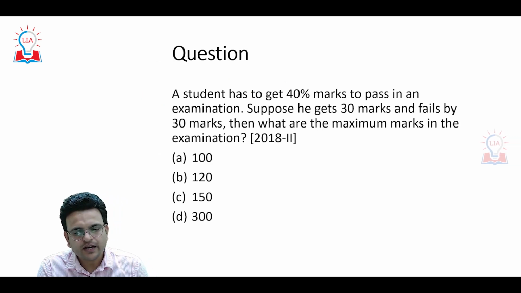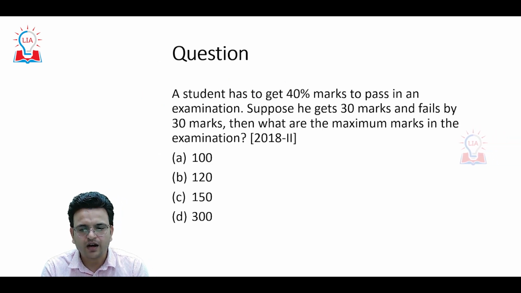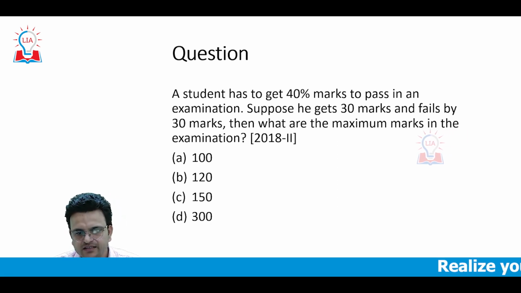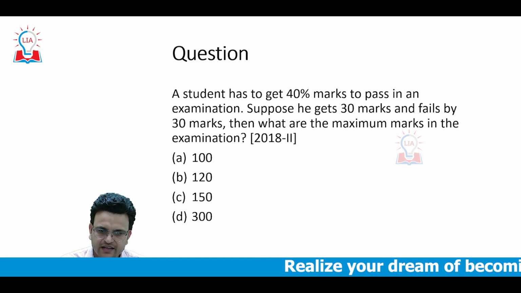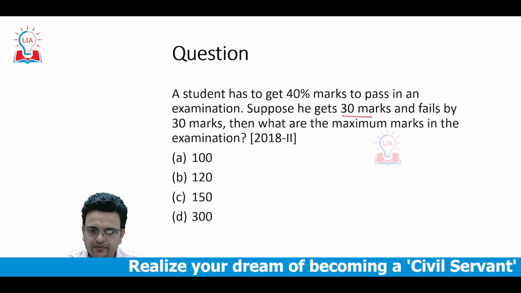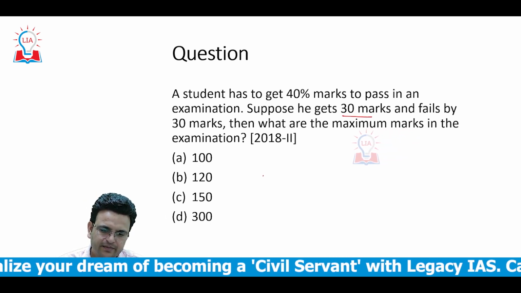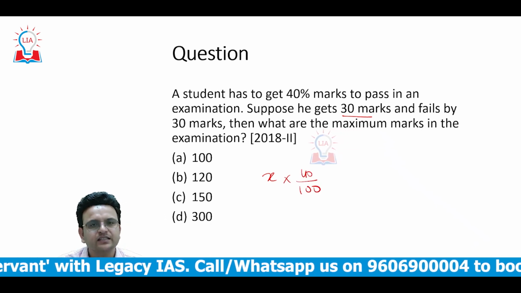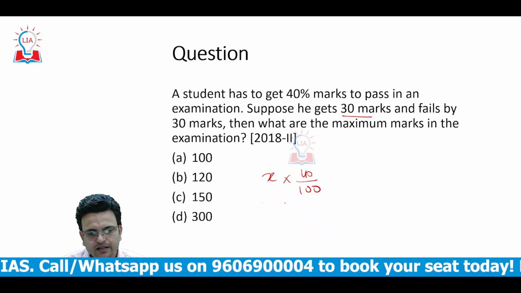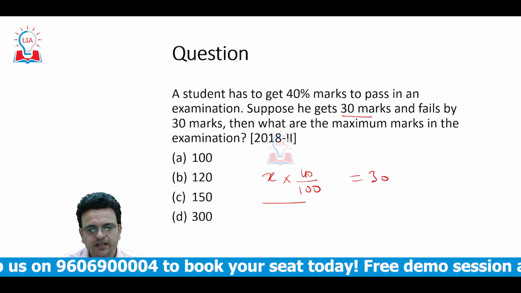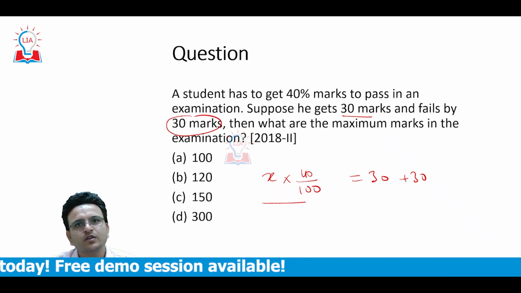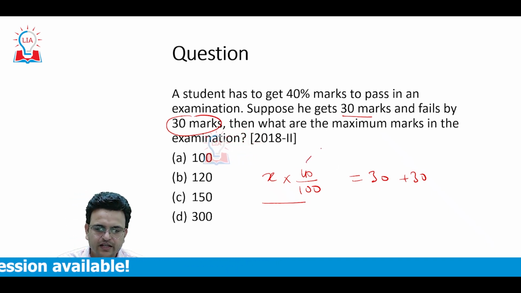A student has to get 40% marks to pass in an examination. Suppose he gets 30 marks and fails by 30 marks. The person has to get 40% marks to pass the examination. So this is the passing marks. The person got 30 marks. If he gets 30 more marks, then definitely he is going to pass the exam. So both these values are equal.